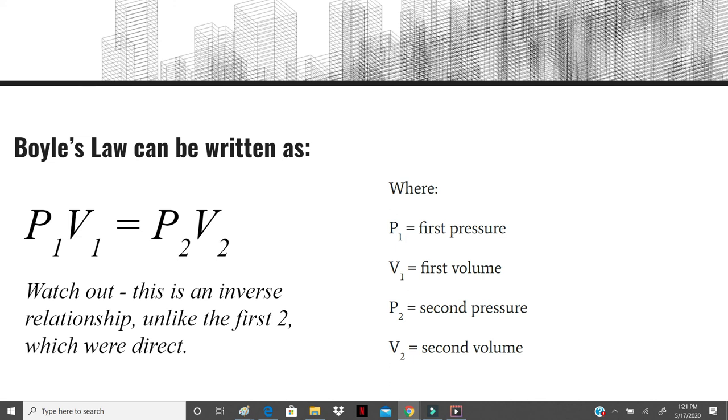Boyle's law can be written as P1 times V1 equals P2 times V2. And I caution you to watch out, this is an inverse relationship, so this is different from Gay-Lussac's law and from Charles's law. Pressure and volume are inversely related to one another. So in this law, P1 is the first pressure measured at the same time as the first volume. P2 is the second pressure measured at the same time as the second volume.